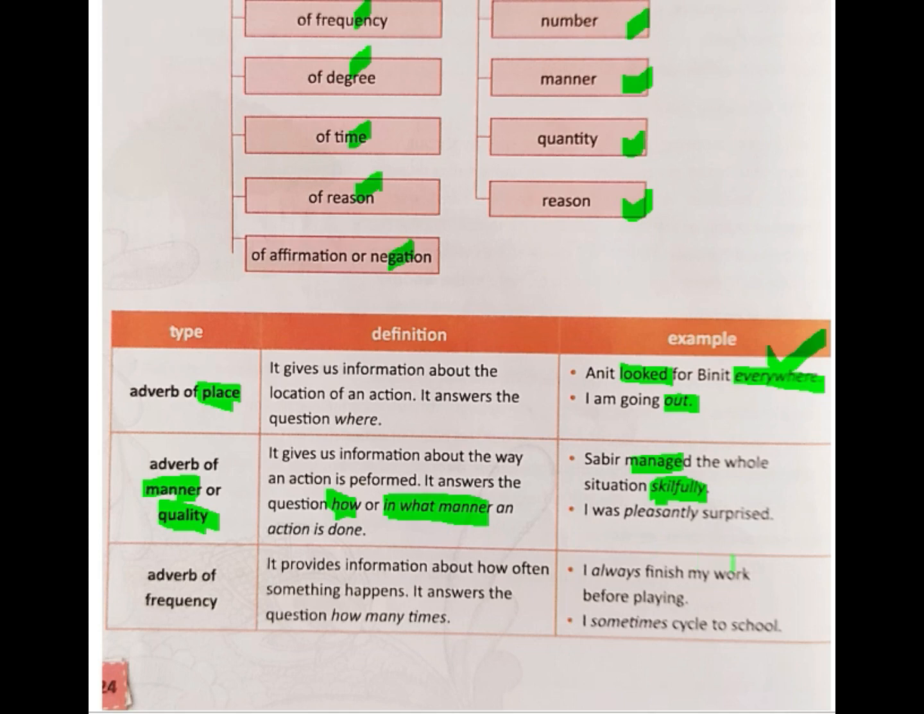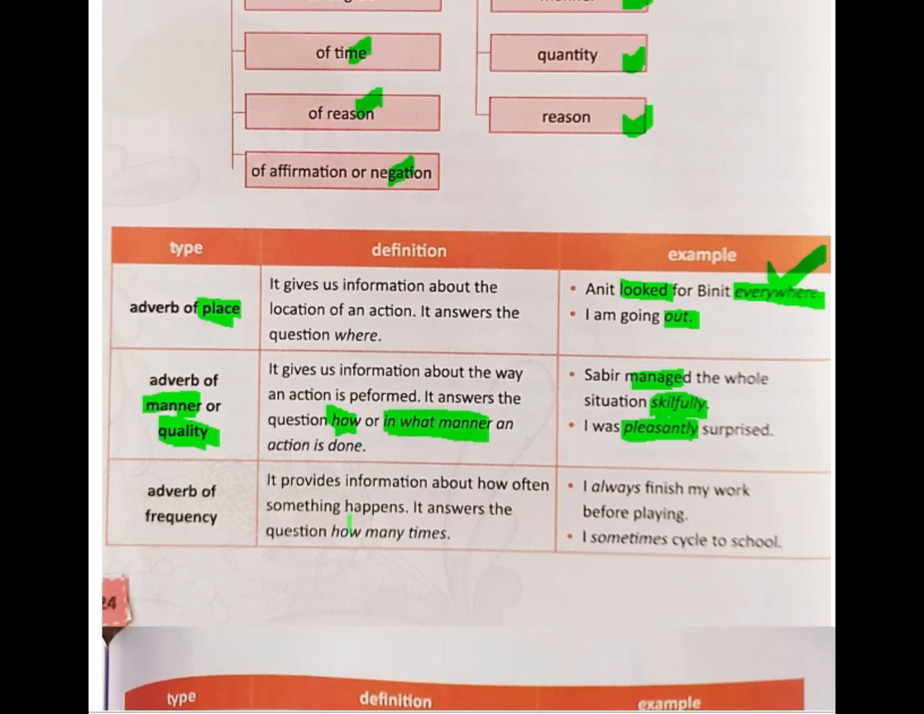I was pleasantly surprised. Okay. See here the word pleasantly is an adverb because it tells you in what manner she was surprised. Was she surprised in a very horrified manner? Was she surprised in a very unpleasant manner? No, the surprise was a pleasant one. So we can say pleasantly is an adverb here.